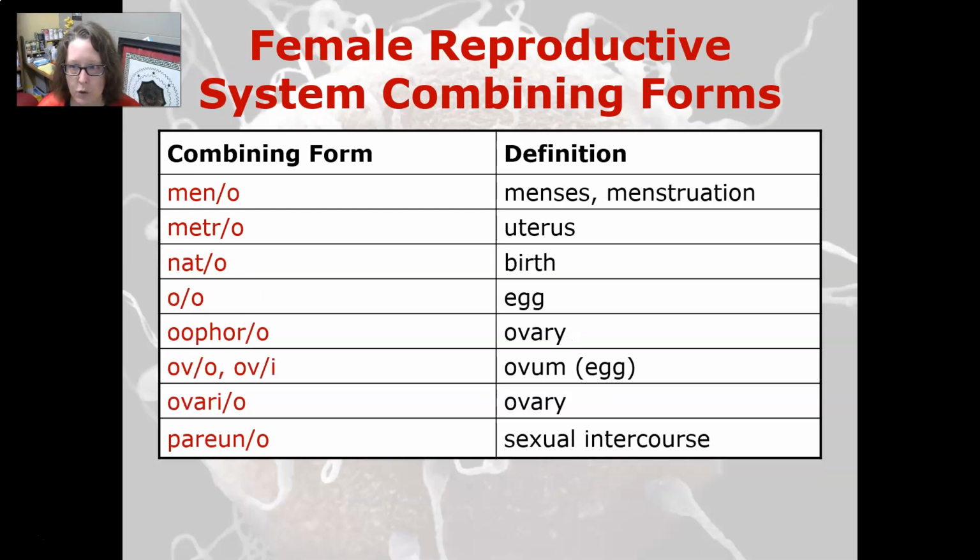Meno is menses or menstruation, metro is uterus, nato is birth, oo is egg, but can also be oophoro, that's ovary, and ovo or ovi, which is egg or ovum. So ovary, oophoro, and ovario, egg, oo, or ovo, or ovi.